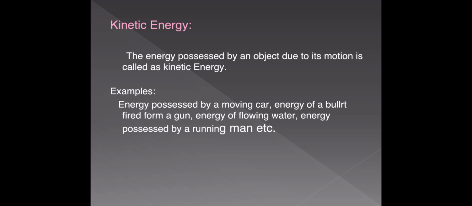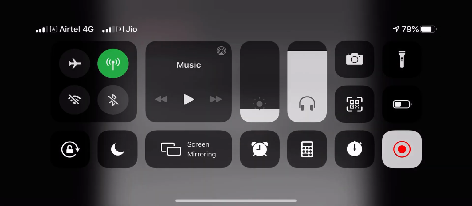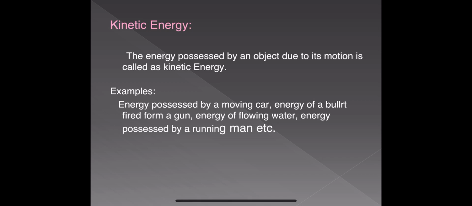If the mass of the object is high, then kinetic energy is also high, and if the mass of the object is low, then the kinetic energy is also low. So by this, we can say the kinetic energy of the body is directly proportional to the mass.